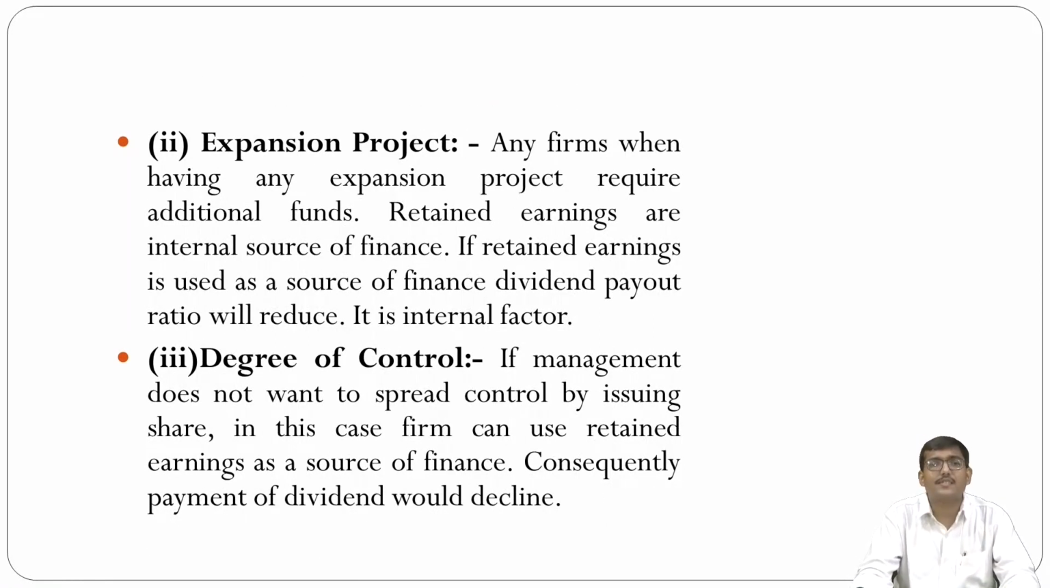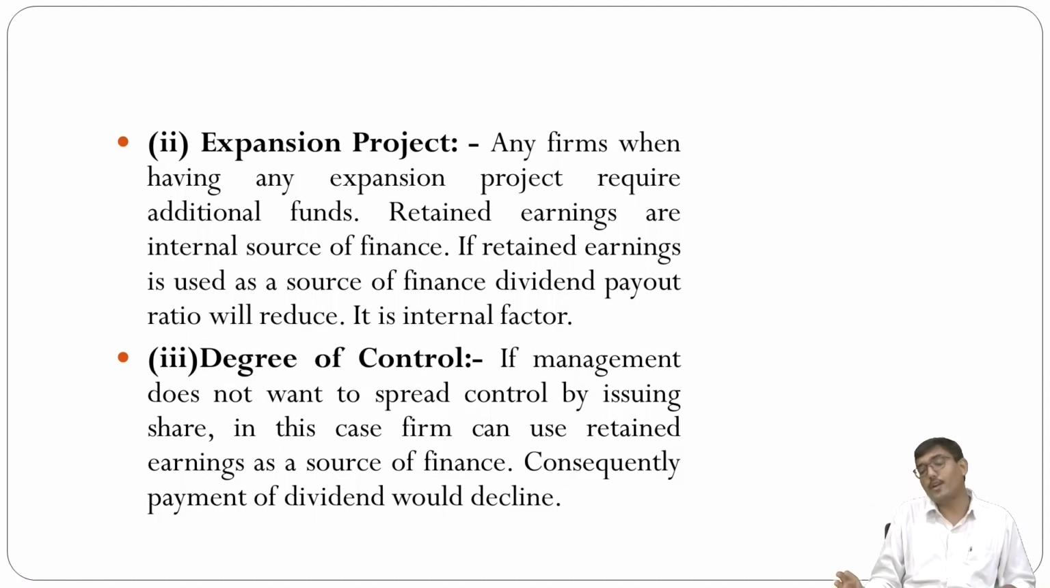The second factor is expansion of projects. Any firm having an expansion of a project requires additional funds. The retained earnings are an internal source of finance, and if retained earnings are used as a source of finance, the dividend payout ratio will be reduced, which is treated as an internal factor.